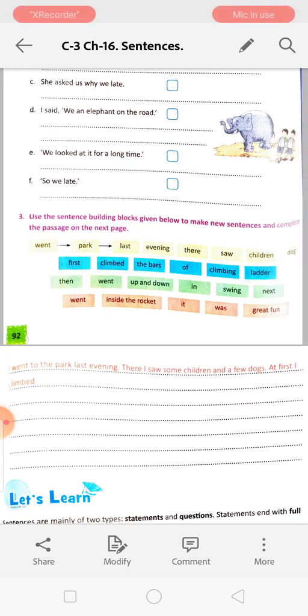This one, you have to use the sentence building blocks given below to make new sentences and complete the passage on the next page. This one is for practice. It will not come in the exam, but you have to practice. Okay? So you will do it. Next.